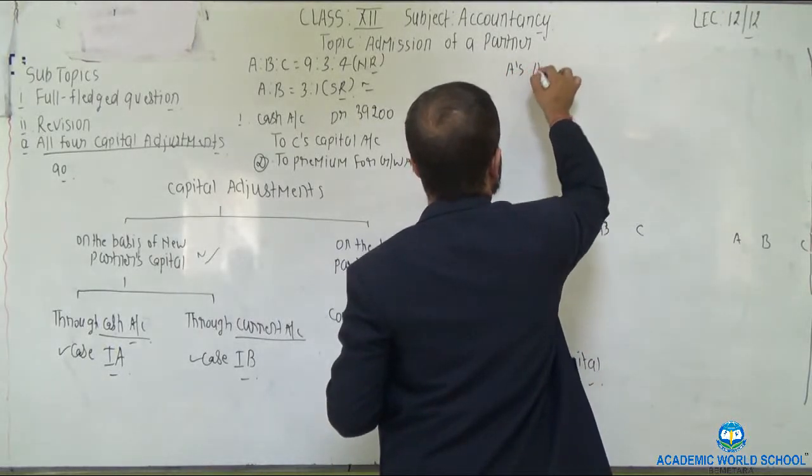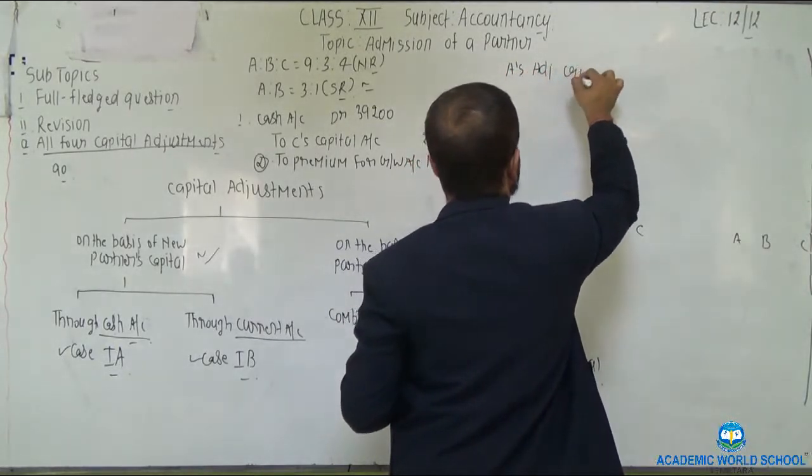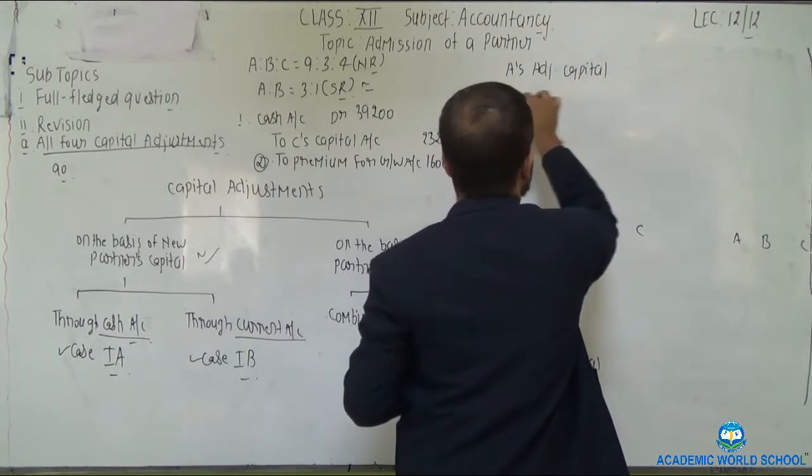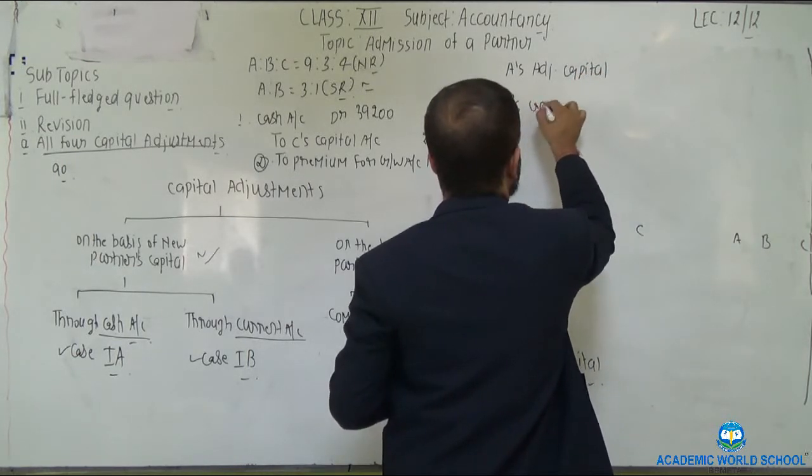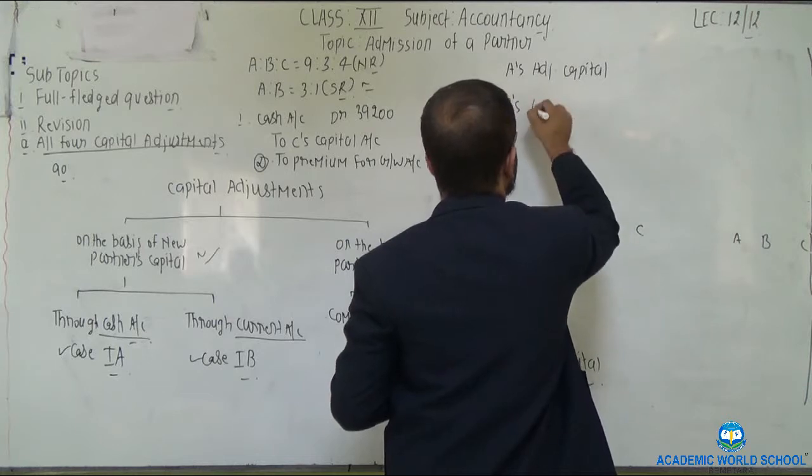Firstly, you will calculate the adjusted capital of A and adjusted capital of B.